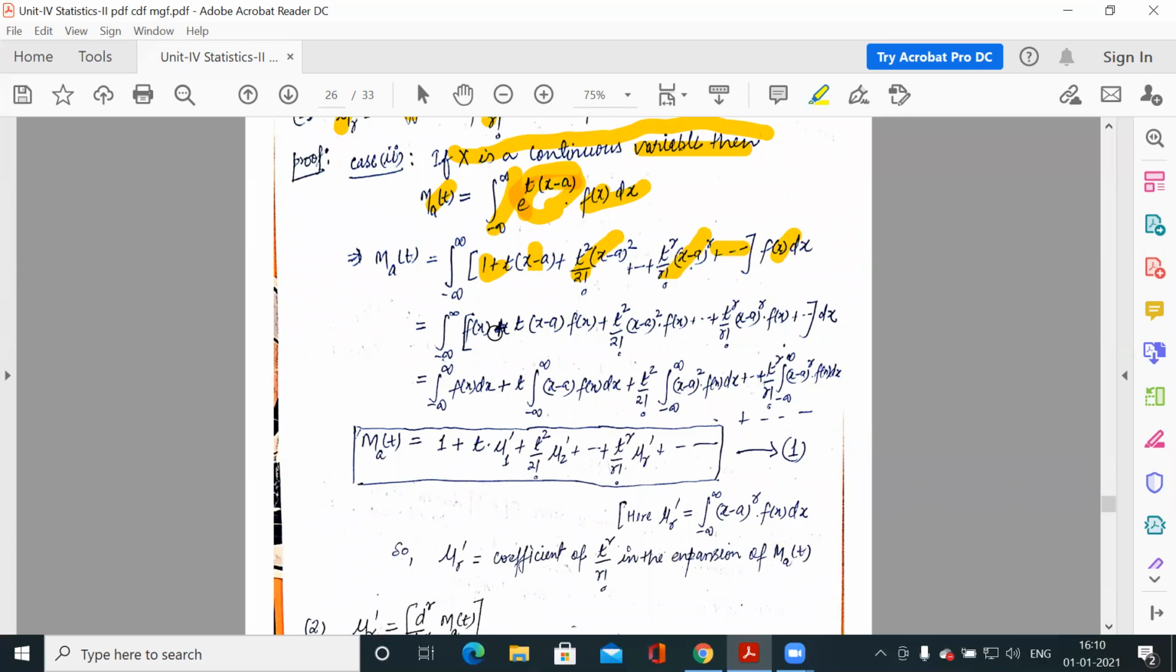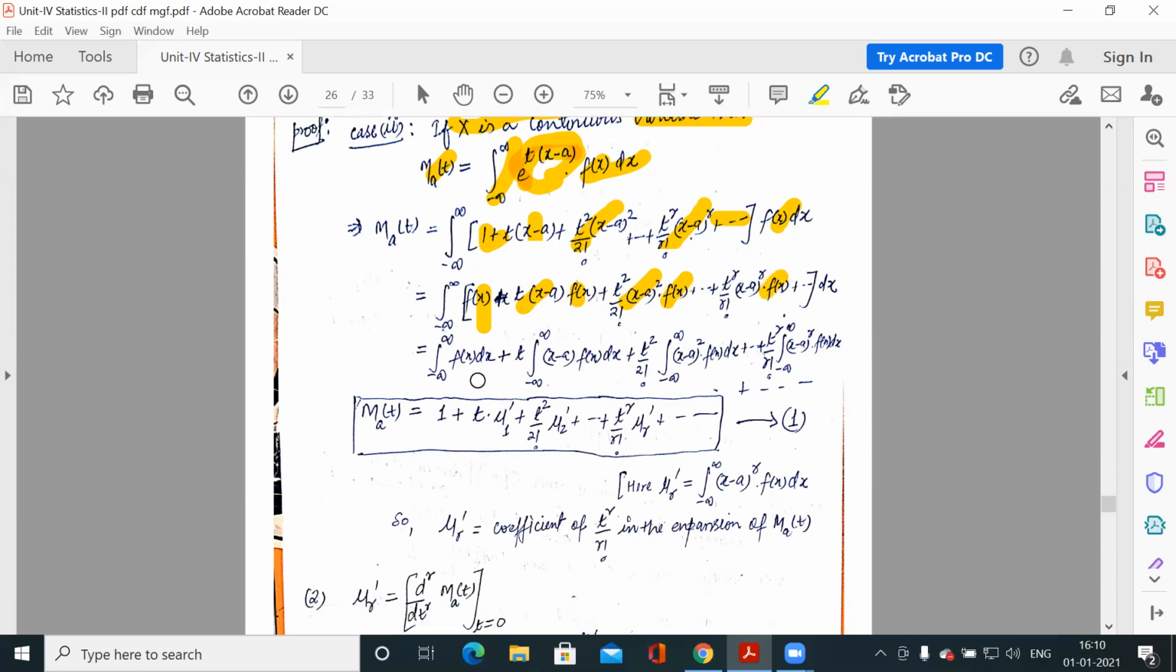Now multiply this f(x) to each of the terms: f(x) plus something into f(x) plus something into f(x). So I have multiplied f(x) to each of the terms. Now I have operated this integration on each of the terms. So the integration from minus infinity to infinity of f(x) dx, and this is t. So t can be taken out of this integration, because this integration is with respect to dx. So t is outside, and whatever is left we have taken under the integration: (x minus a) f(x) dx. The next term is t square by factorial 2 into the integration, and so on up to t to the power r by factorial r into the integration.